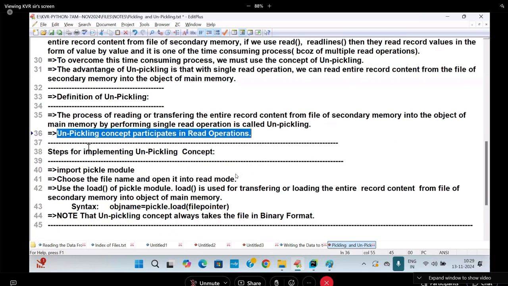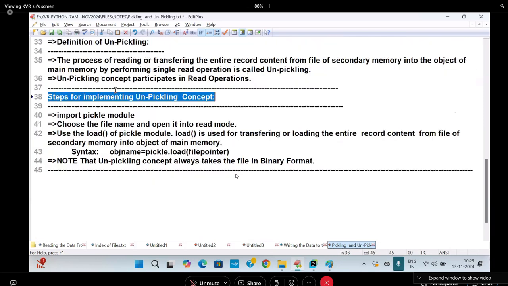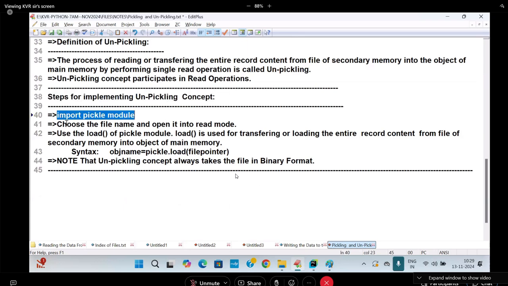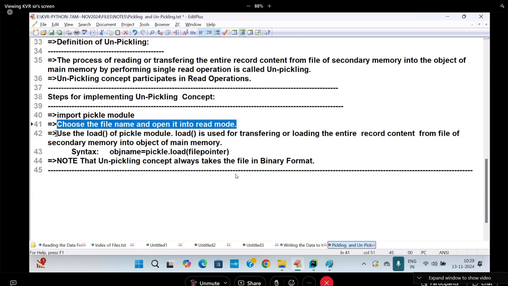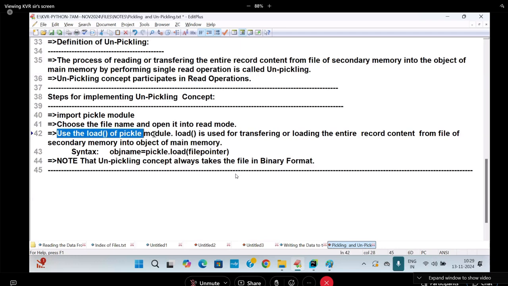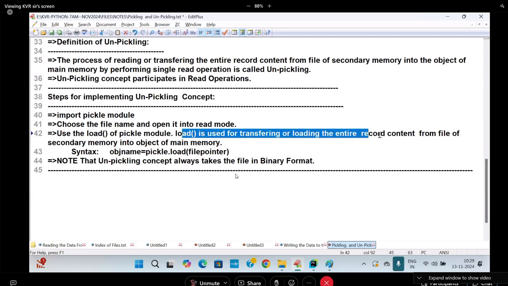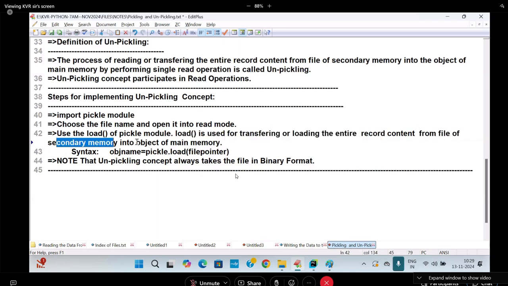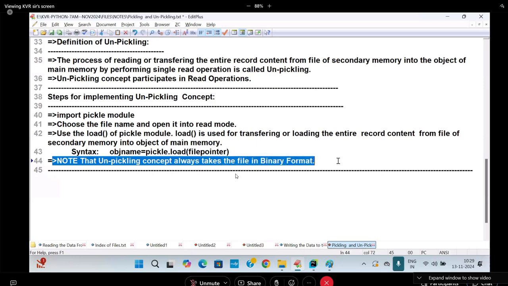Steps for implementing unpickling concept. Import pickle module. Choose a file name and open it in read mode. Use the load function of pickle module. Load is used for transferring or loading the entire record content from the file of secondary memory into the object of main memory. Object name is equal to pickle.load of file pointer. Note that unpickling concept always takes the file in binary format.